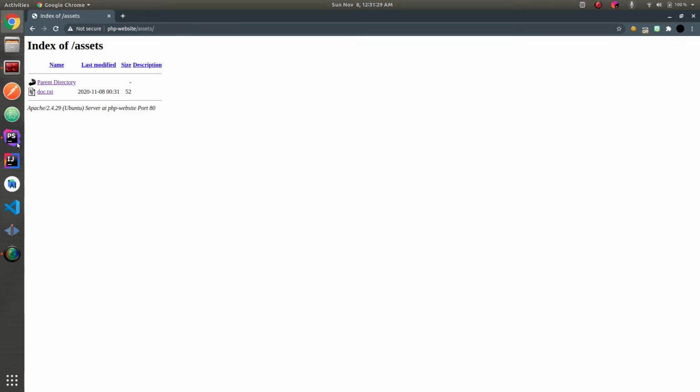you will see that I'm also able to browse all these files inside the folder, which should not be the case. Even if the file is publicly available, you should not let the user browse all the files inside that folder. So to prevent this, I'll go to the console